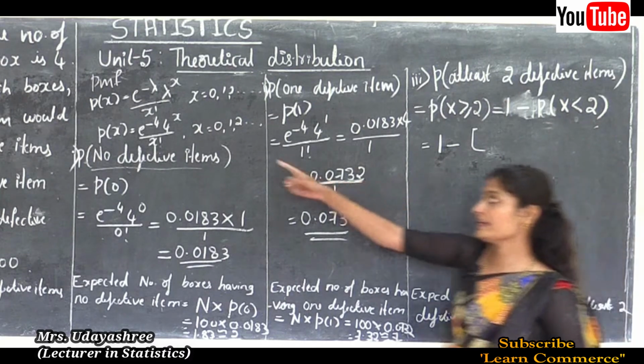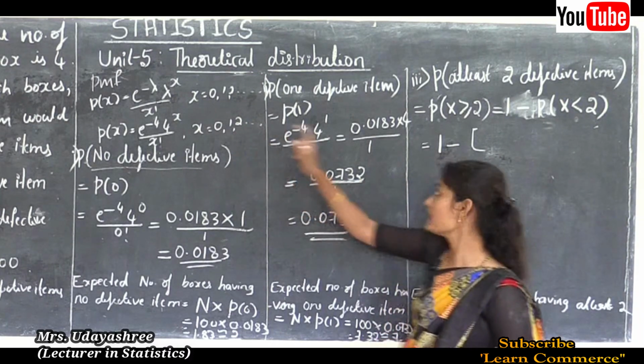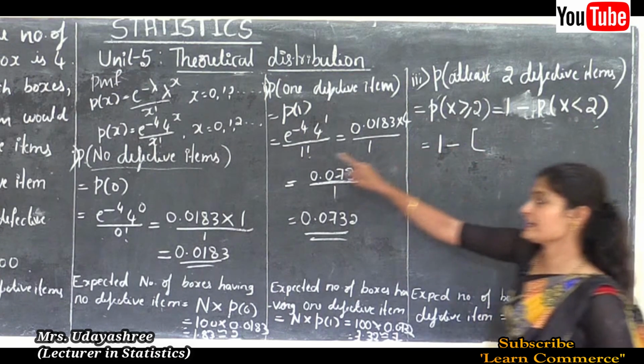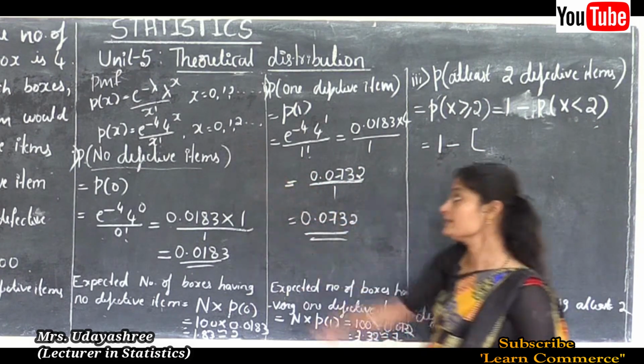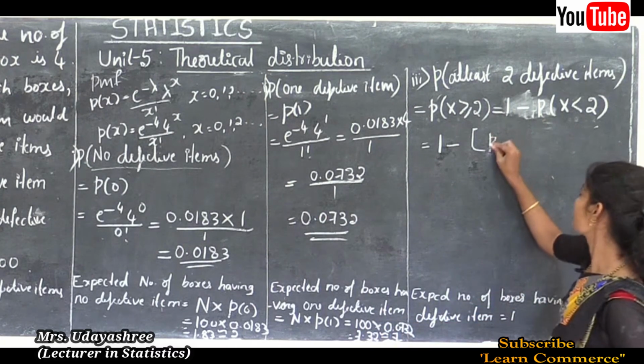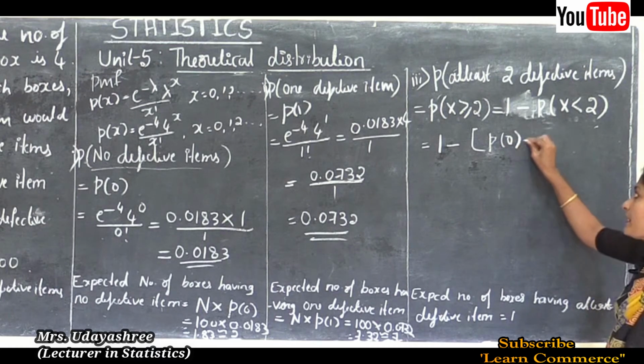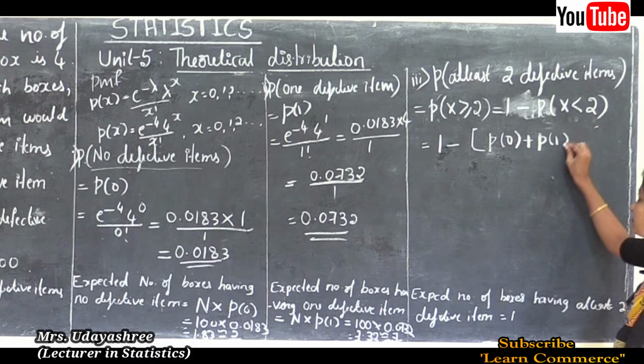See, in the range 0, 1, 2 is there, that is here probability is x less than 2. So here less than 2 values are 0 and 1. So we can write P of x less than 2 is P of 0 plus P of 1.